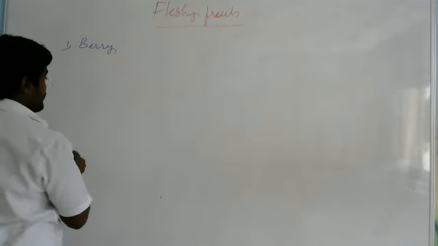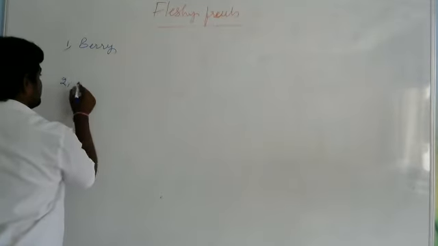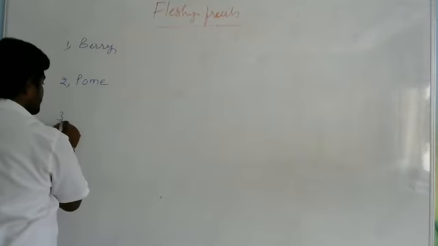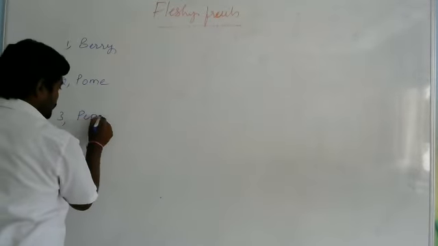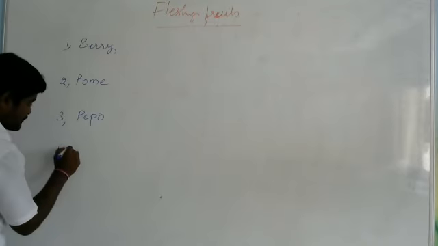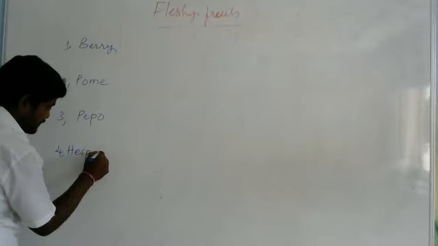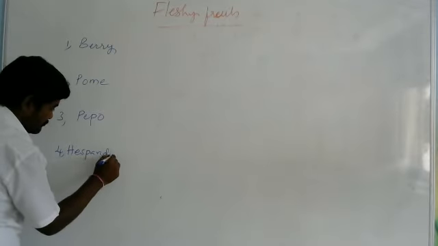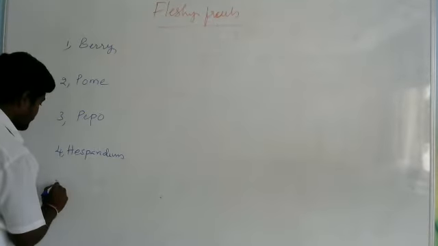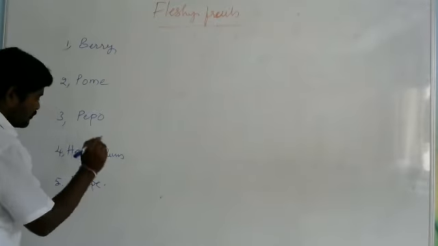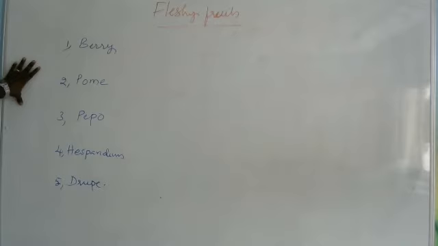The second one is the pome. The third one is the pepo. The fourth one is hesperidium. And the fifth one is drupe. Okay, these are the five types of fleshy fruits.